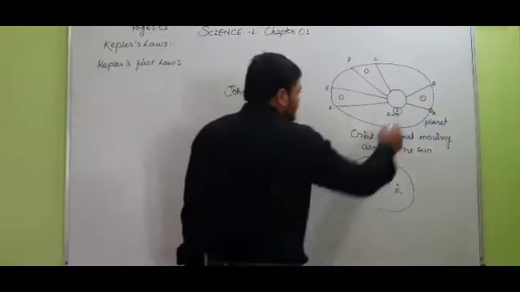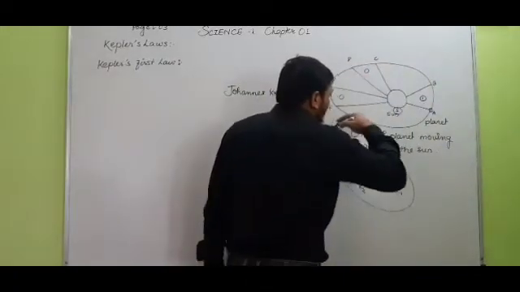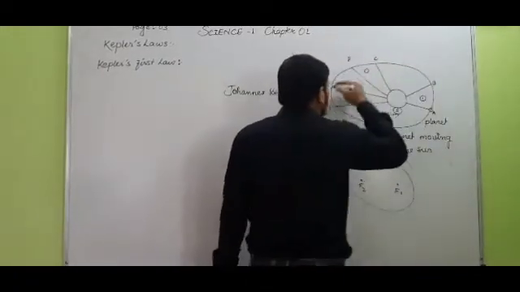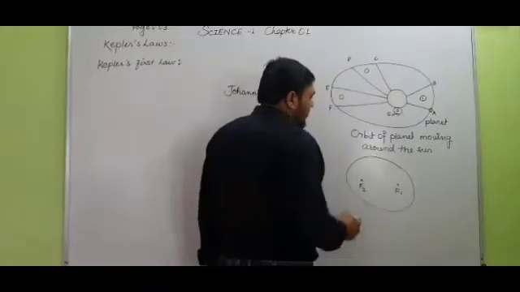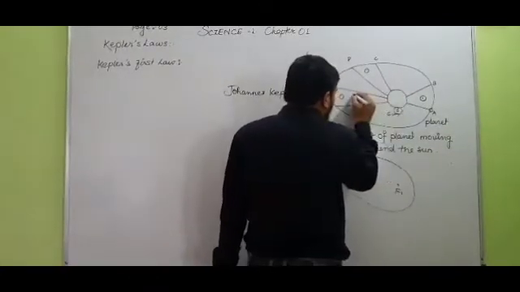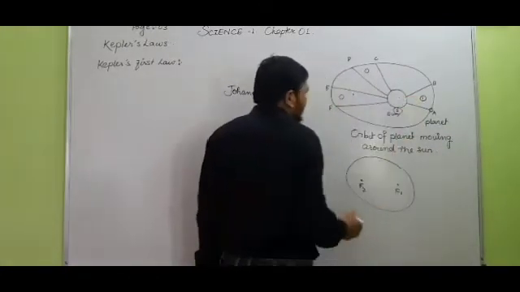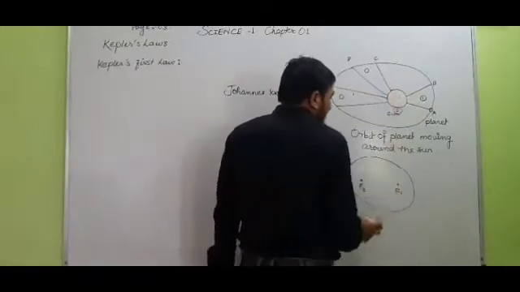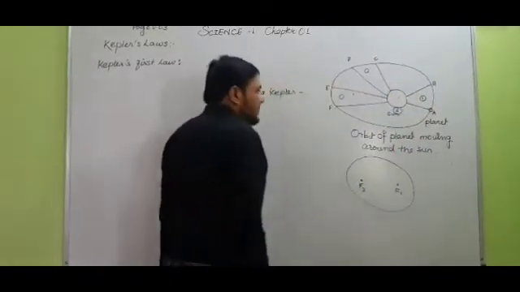So we have this diagram of an elliptical orbit, where the planet is revolving around the sun. If you observe, one focus will be here and one focus will be here. Out of these two foci, at one focus we keep the sun.